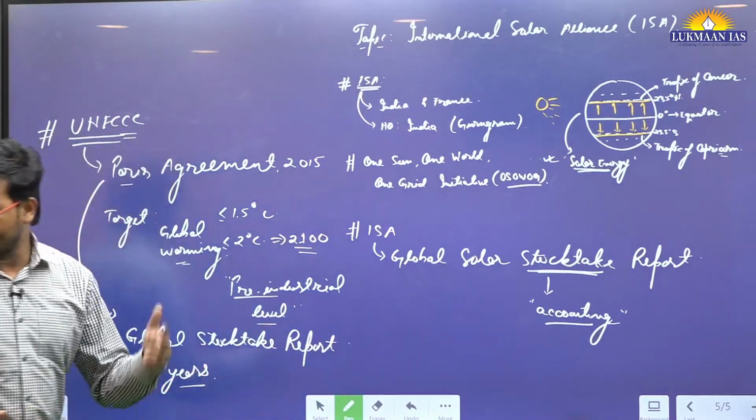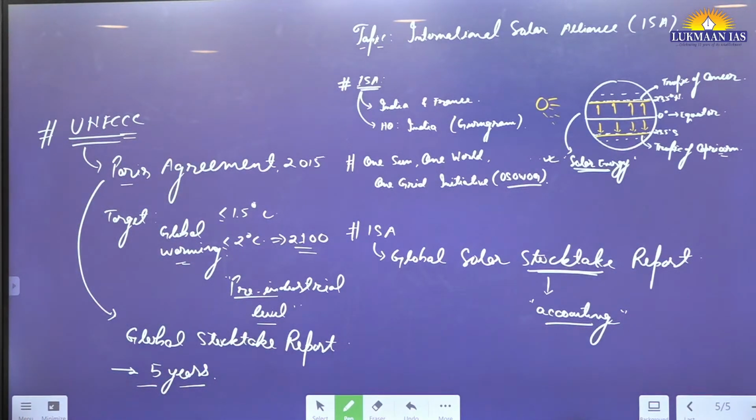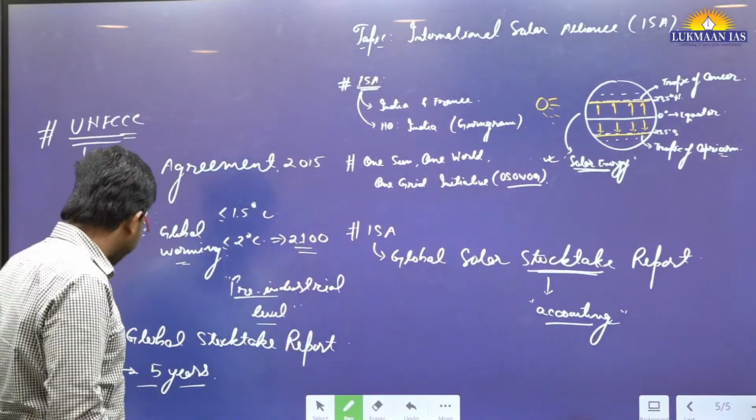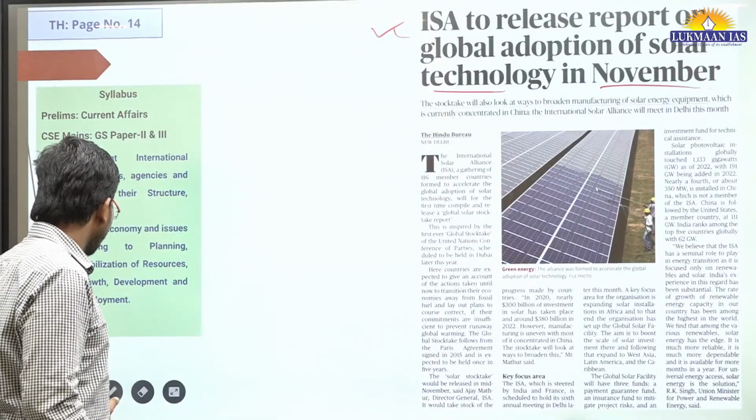This topic is important, and as part of International Solar Alliance, how many countries are there? The number of countries is also important, right? In this article, they have mentioned the number of countries that are part of International Solar Alliance. It is around 116 countries, I think, like I read in today's article. So you can read in your free time. This is a good topic, good article.